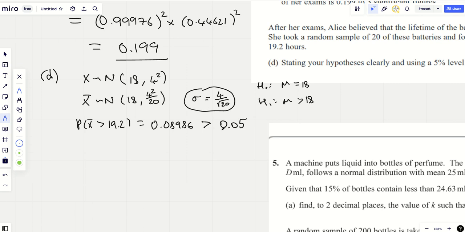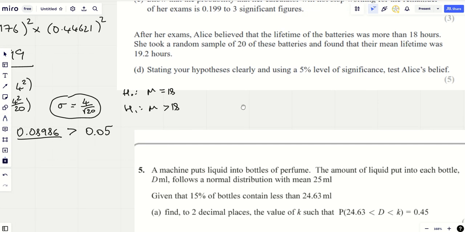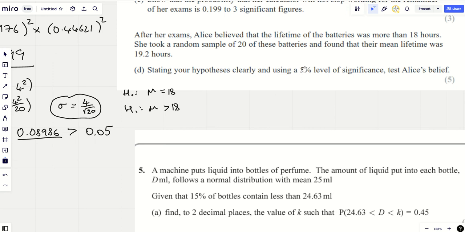Now, if it's larger than the significance level, you accept the null. Let's get this the right way round, because often students get really confused about this. If this is larger than 5%, then this means that the null hypothesis is quite likely. If it's smaller than 5%, then it means that the null hypothesis is unlikely. This figure is called a p-value, and if they ever ask for a p-value in your hypothesis test, this is your p-value. This p-value is a measure of how likely the null is to be true. And the 5% significance level is basically how strict we're being, so the lower this is, the more strict you're being.